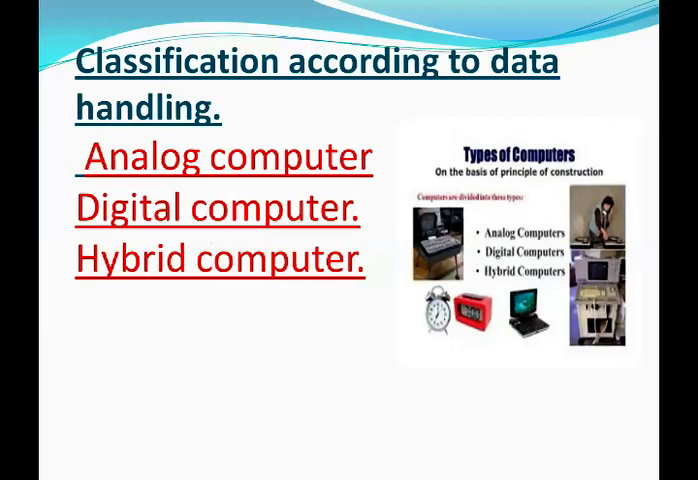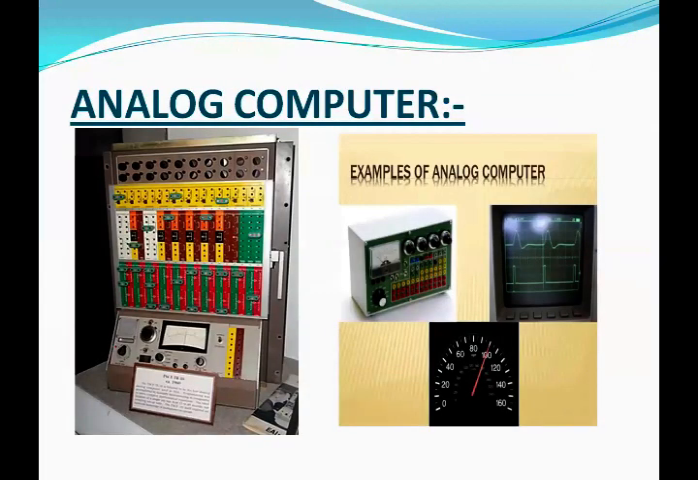Classification according to data handling. We have divided them into three types: analog computers, digital computers, and hybrid computers. Number one is the analog computer. Analog computers are special purpose computers and can perform only one job.